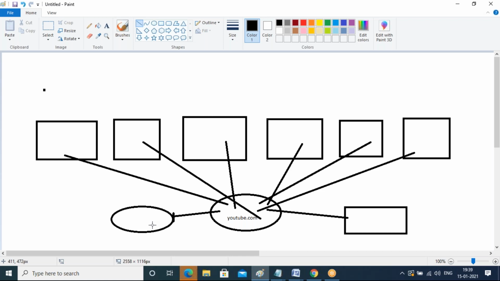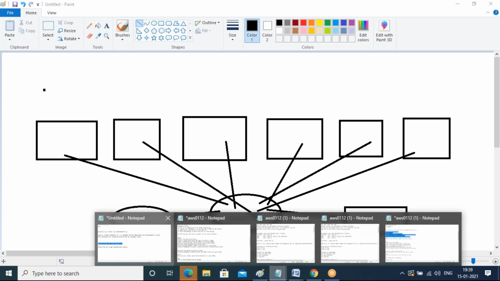For example, in the morning I may need 20 servers, maybe 50 servers, 100 servers, to speed up the process and handle enough load on top of your servers. Say I need 30 servers, because maybe 2-3 crores of people are watching my videos. So 30 servers I need maximum.